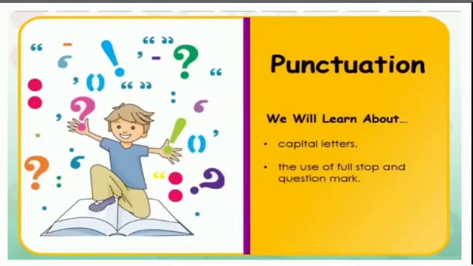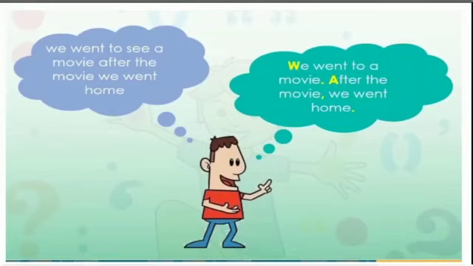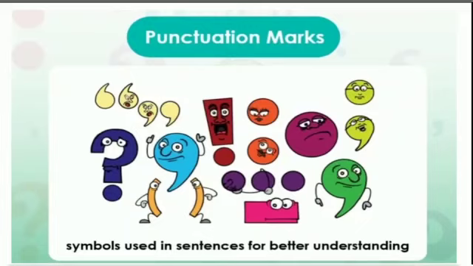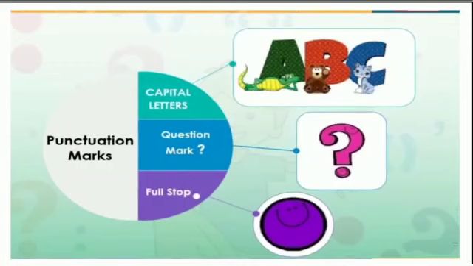Now we shall learn about punctuation. When we read a sentence, we wouldn't know where to pause or where to stop without those marks or symbols. They are called punctuation marks. Punctuation marks are symbols used in sentences for better understanding. They help us to pause, stop, and start the sentences. Now we shall learn about capital letters, full stop, and question marks.